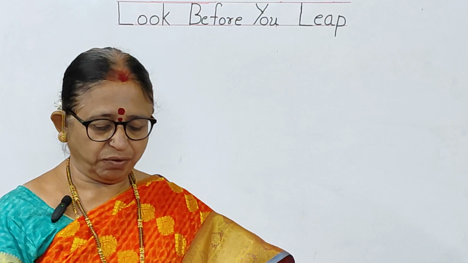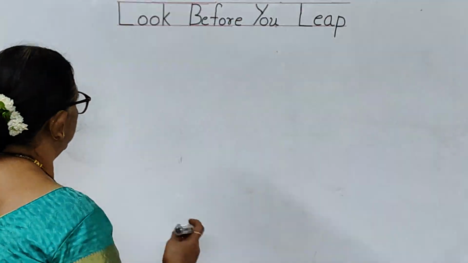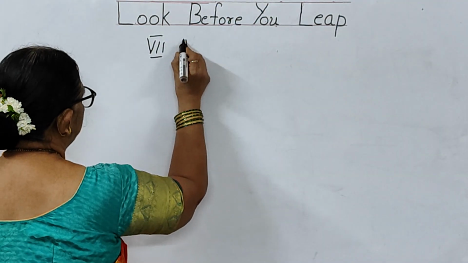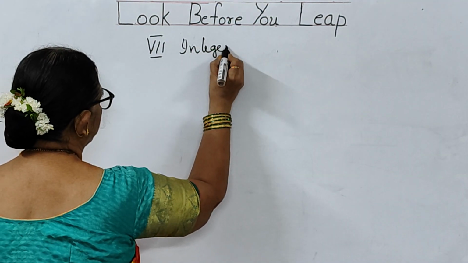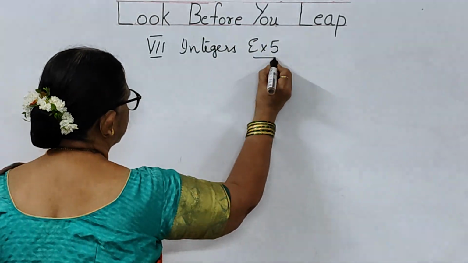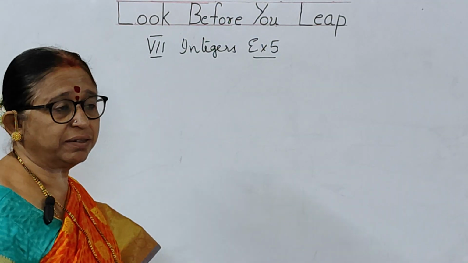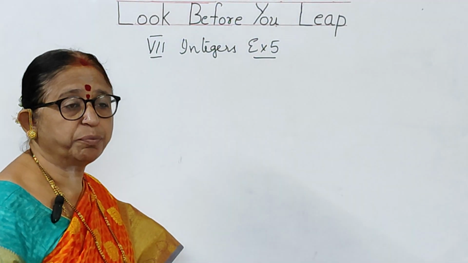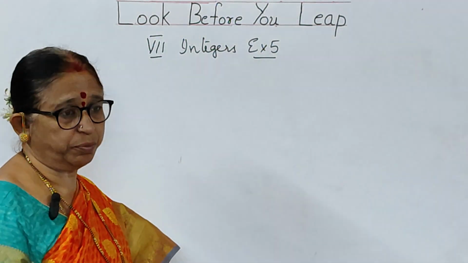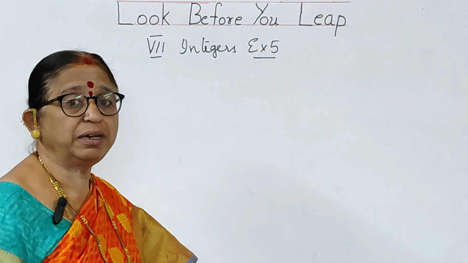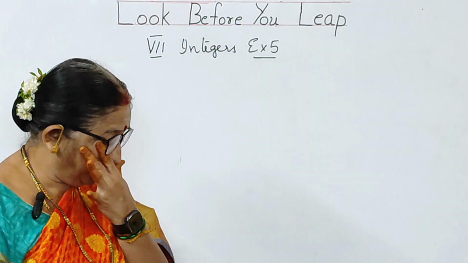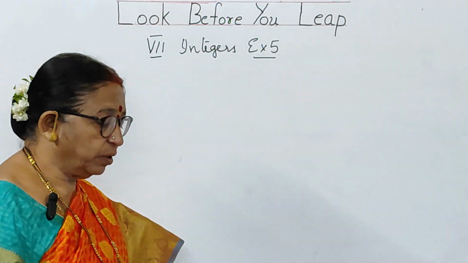Let us come back to our topic. So we have the 7th class topic which I am doing, integers. In these integers, we are going to talk about exercise 5 today. In the previous classes, I have done the various properties, that is closure property, commutative property, associative property, under additions and under multiplications. Now we are having the 5th exercise here. By using various properties, you are going to solve problems.